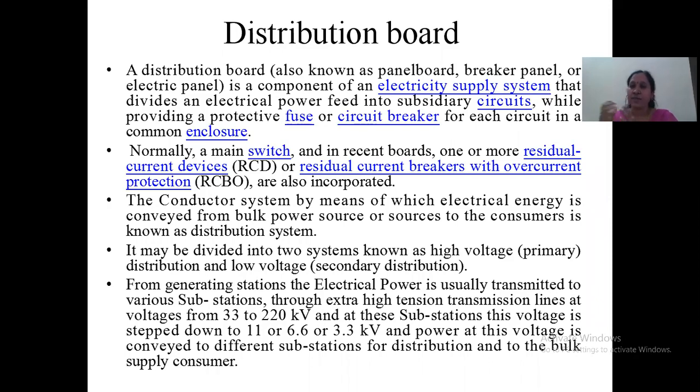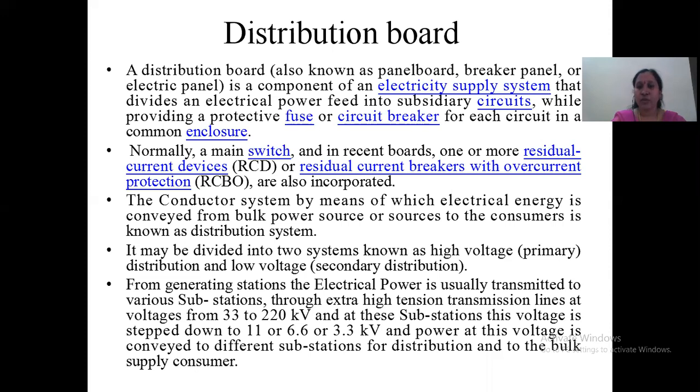You have seen substations when you go around in the city. There the transmission lines are coming. From those transmission lines we step down the voltage and distribute to different consumers from that particular substation.